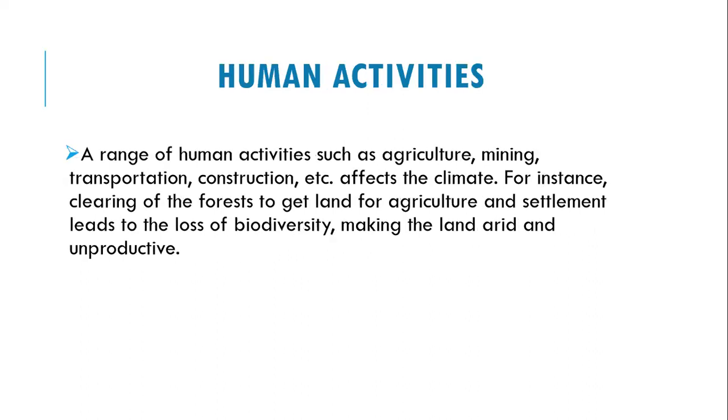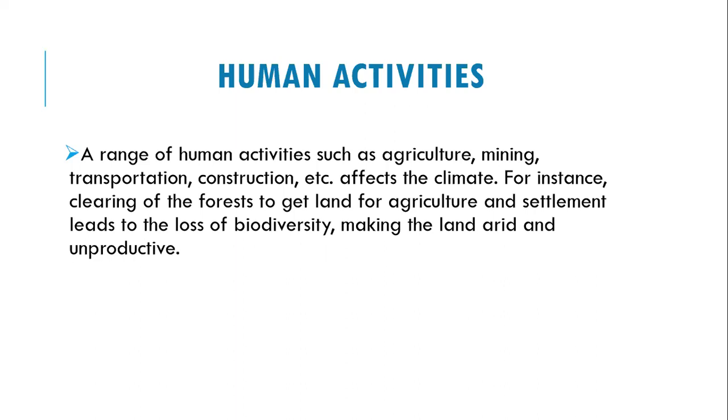The other factor is human activities. A range of human activities such as agriculture, mining, transportation, construction, etc. affect the climate. For instance, clearing of the forest to get land for agriculture and settlements leads to the loss of biodiversity, making the land arid and unproductive.